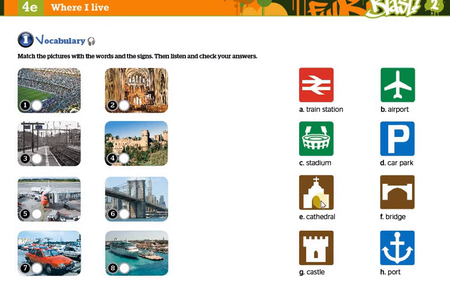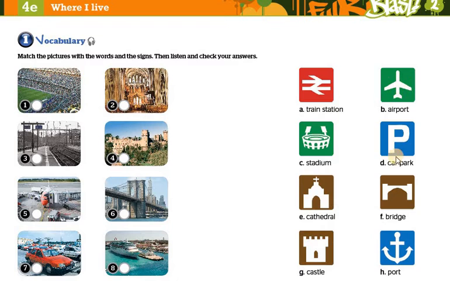So this is related to the Catholic or the Christian religion. Castle, port, bridge, car park, airports.